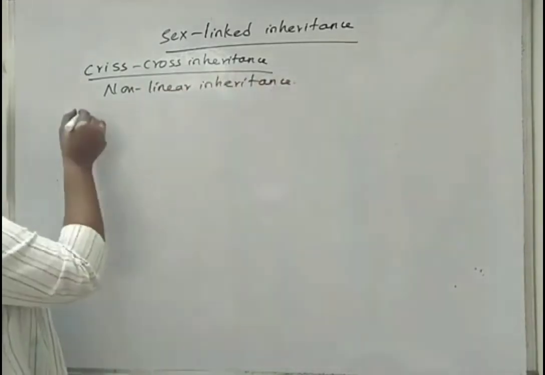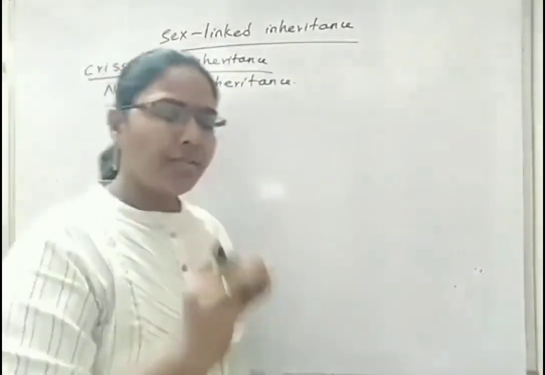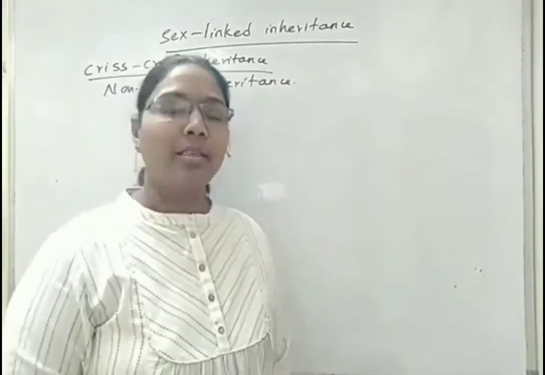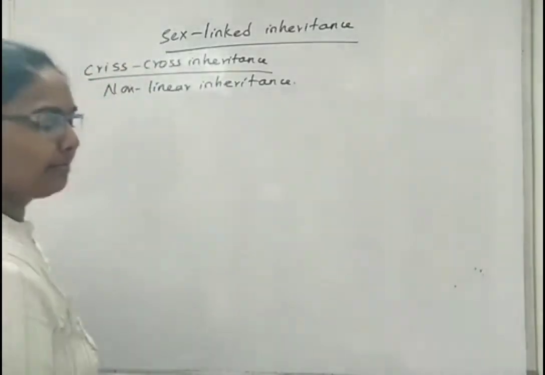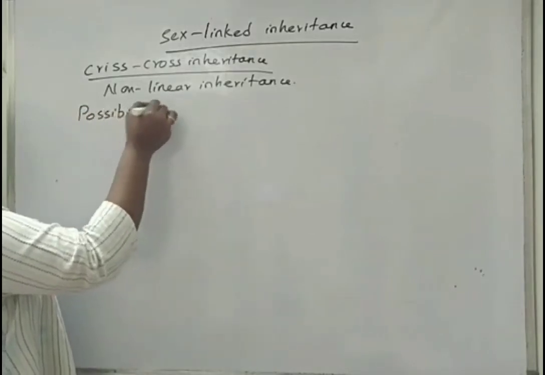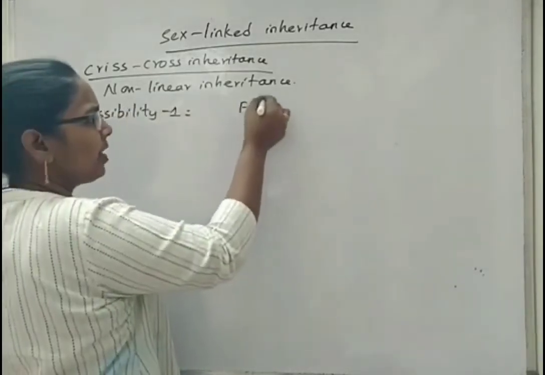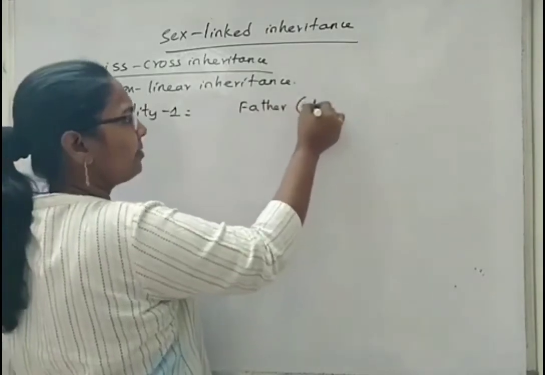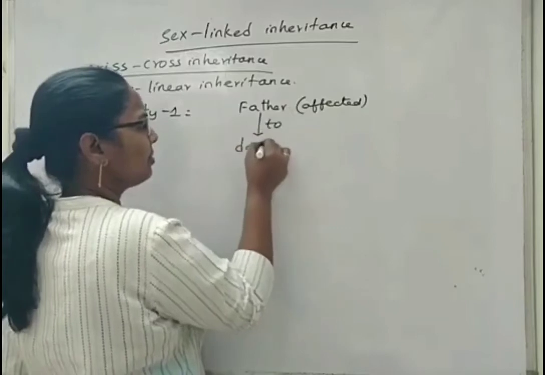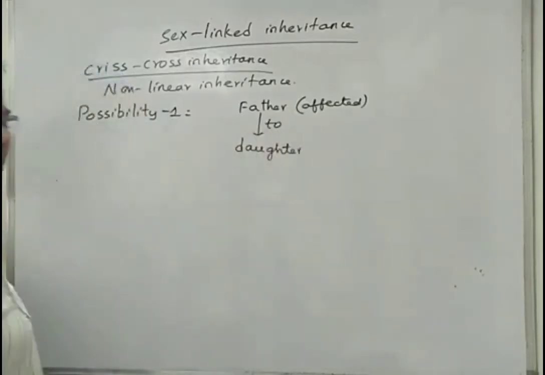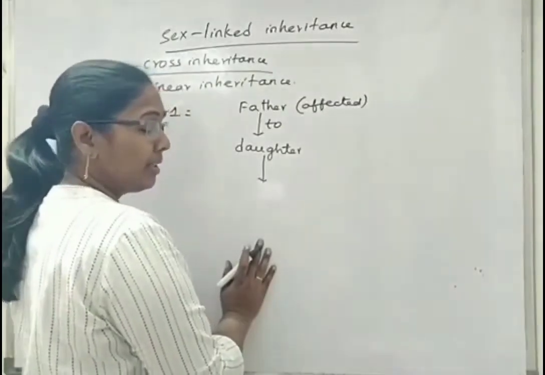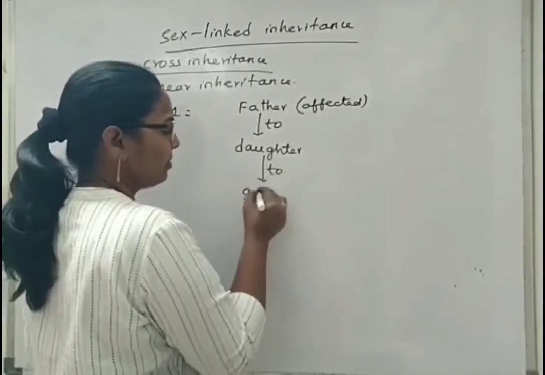Now, here the condition is transferring of the genetic defect from father to daughter, and from daughter to the next, which will be grandson. Possibility 1: it will be from affected father to daughter. Now, from daughter, if it is transferred to the male, then it will be considered as grandson.